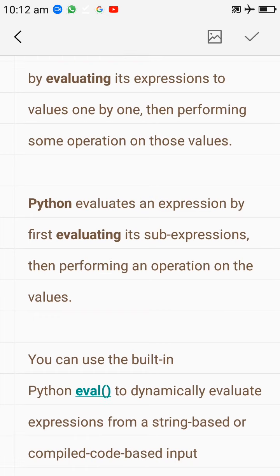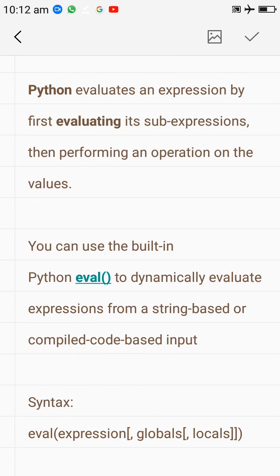In Python there is also a built-in function called eval. You can use the built-in Python function eval to dynamically evaluate an expression from a string-based or compile code-based input. So how will the eval function work? It is based on string-based or compile code-based input. In this way the eval function will work.